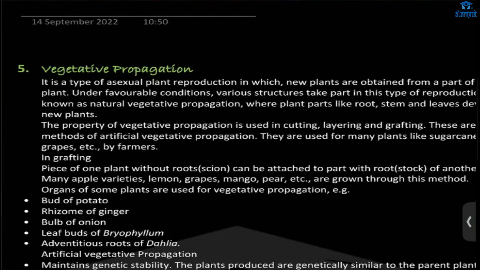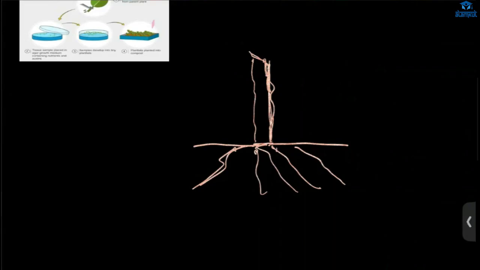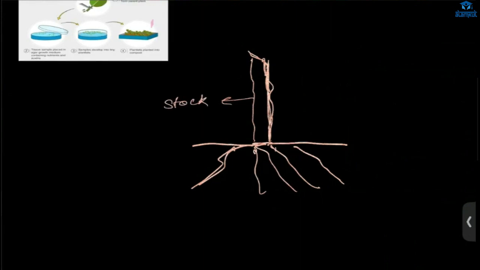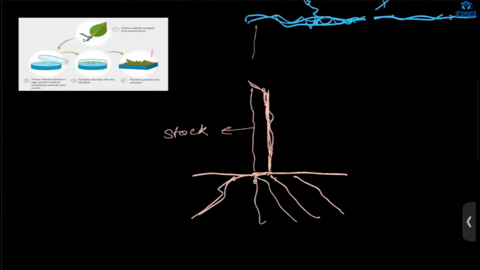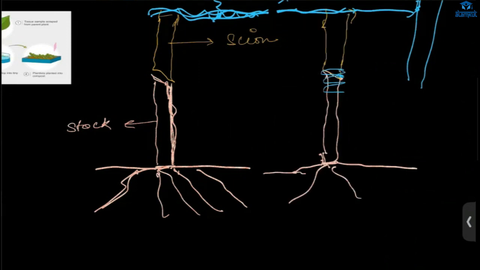It is done by us. Have you seen, for rose planting, we take a stem, we cut it, then we plant it, right? That is artificial propagation. And there is also grafting. We cut this plant in a slanting way. This is the root part of the graft, called the stock. Another branch from another tree, we take it and put it here. This part is called the scion. Then both are joined with a piece of cloth or polythene strip. This is called grafting.